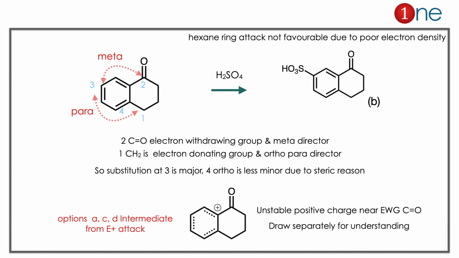Another reason for the selectivity is the cation stability. If you attack at the other position, you have the cation formed near the carbonyl. What really happens is the cation will be destabilized by the electron withdrawing group. Either you can start from directing ability or the cation stability, both will give answer B. The concept you have to learn here is that the electrophile always attacks the electron rich ring, and you have to guess the directing influence of the attached groups.